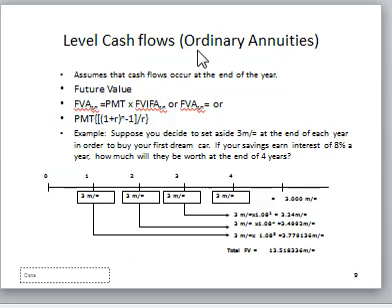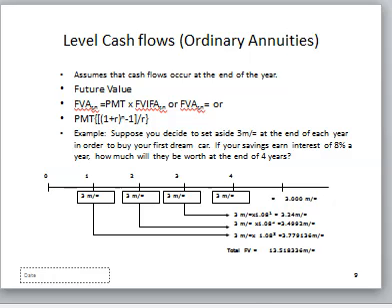So let's look at level cash flows. We have looked at when we are investing a lump sum amount. We have looked at when we are investing different cash flows. But there's when you can be having level cash flows. When we say level cash flows, or what sometimes we call constant cash flows, or sometimes annuities. As long as you have constant cash flows, those cash flows we call annuities. Now, the annuities can be classified into two. We have what we call an ordinary annuity and what we call annuity due.